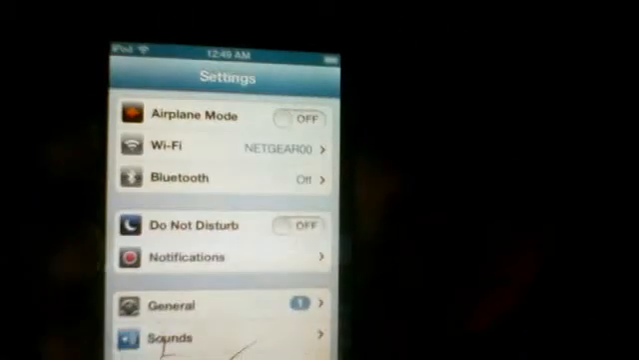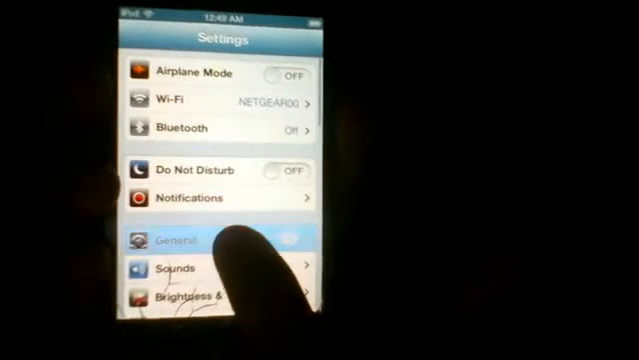Alright, another thing people have been asking me is, how do you put your iPod Touch on black over white? If you don't know what that is, then I will show you. Basically what you do is you go into your settings, and then you click General, and this is what your screen will look like. You'll scroll all the way down and click Accessibility, and it'll say Invert Colors right there.